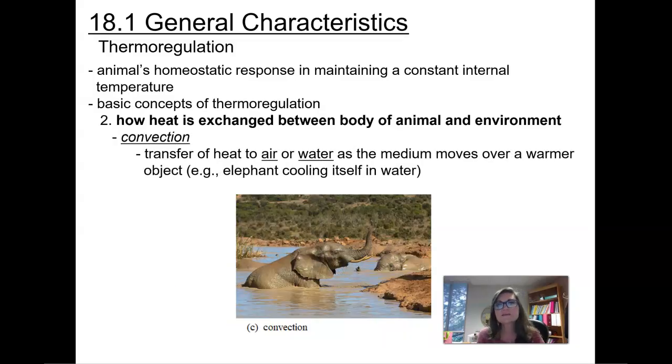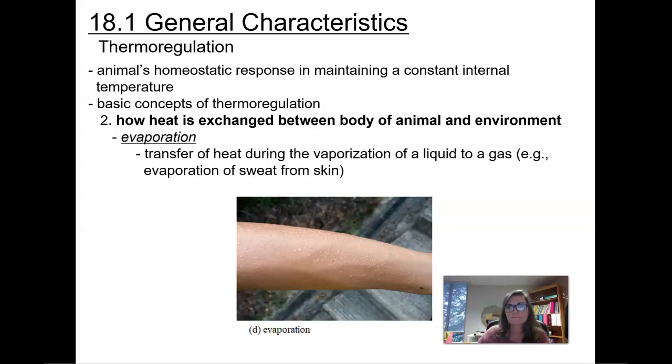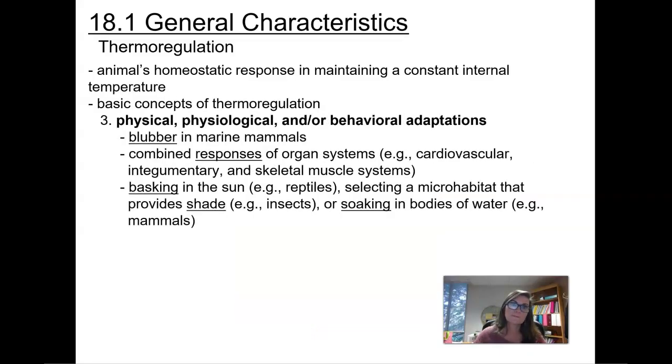Another type is convection. This is the transfer of heat to air or water as the medium moves over a warmer object. This would be like an elephant cooling itself in the water. Another type is evaporation. This is the transfer of heat during the vaporization of a liquid to gas. An example of this would be sweat on your skin, which is there to help cool you off.